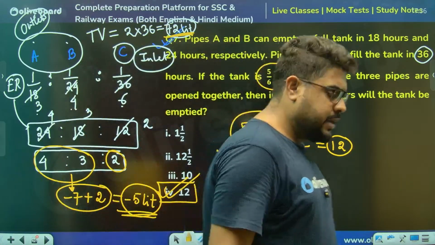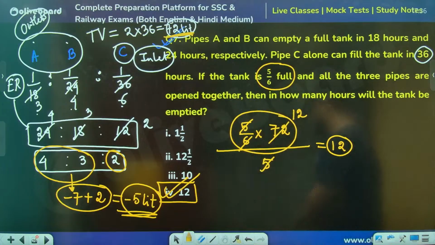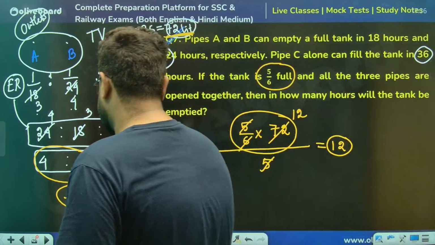Done. Simple question, very simple question. Just do 3-4 lines, that's all. Very simple question of pipe and cistern.